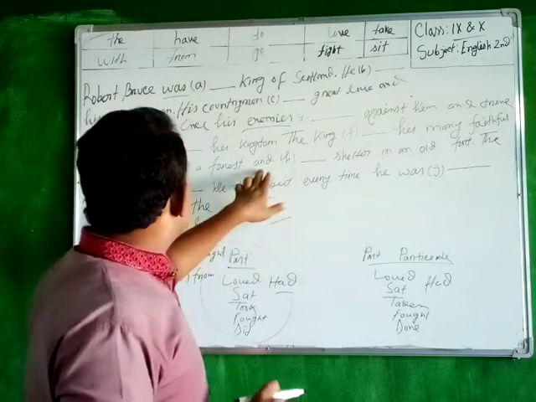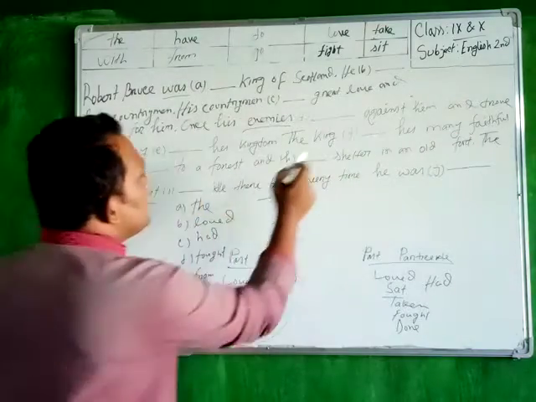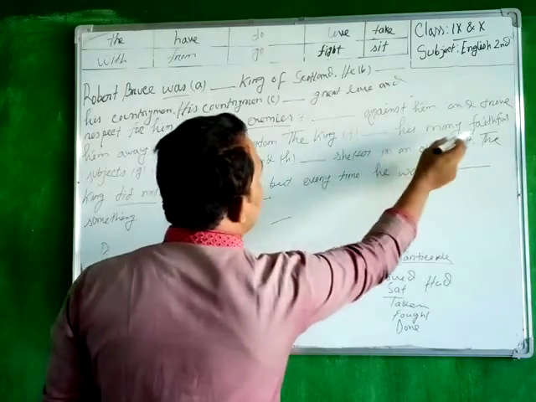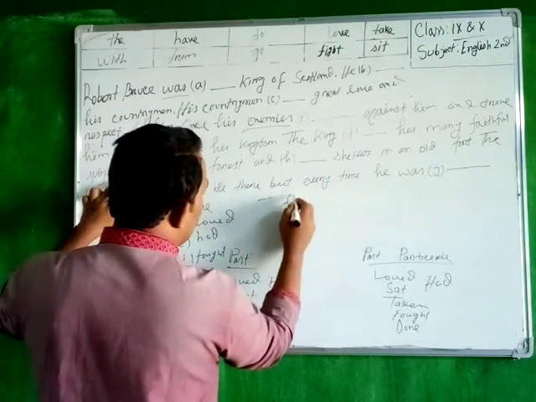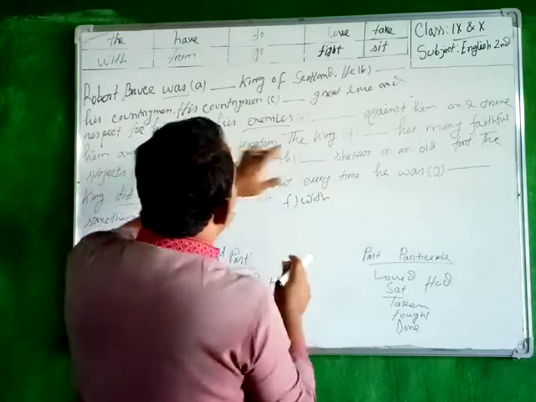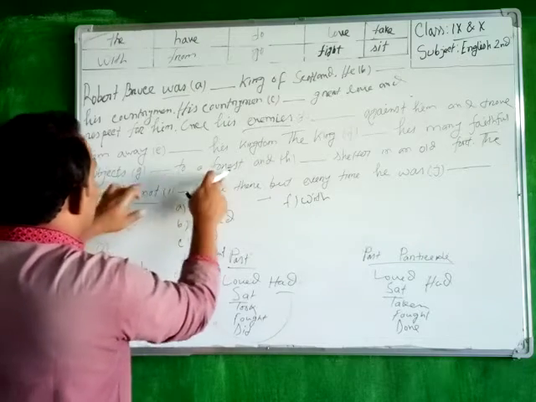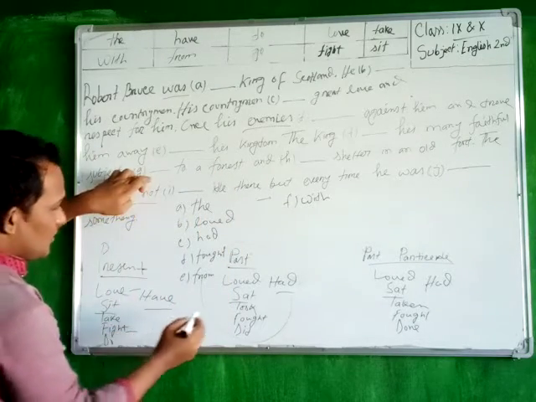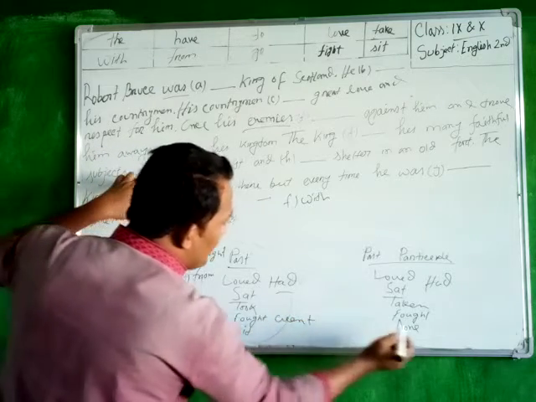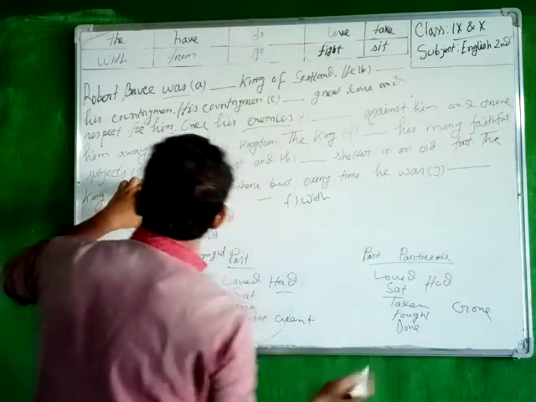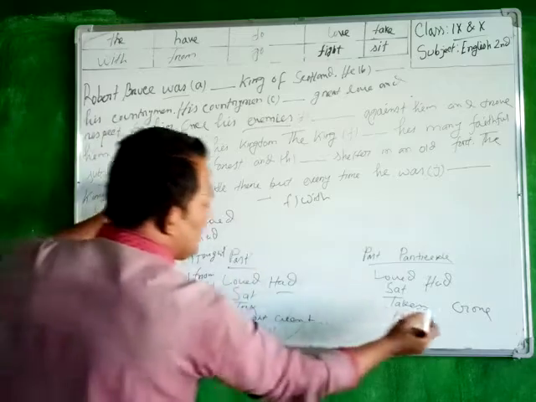Okay, and the king dashed his many faithful subjects. Number F, the king dashed his many faithful subjects. The king with. F number will be with. The king with his many faithful subjects dashed to a forest. Go. The present form is go, the past form is went, the past participle is gone. So the king with his many faithful subjects went.